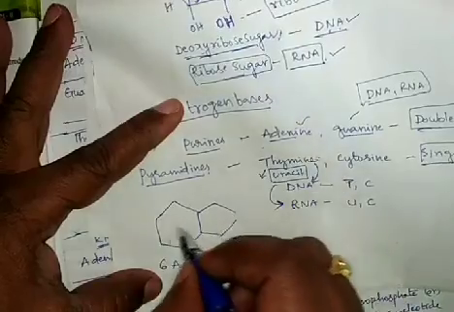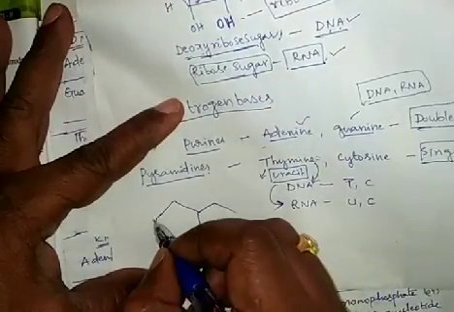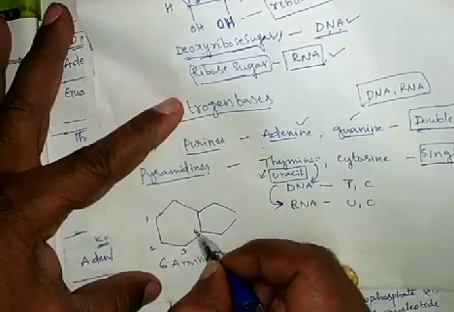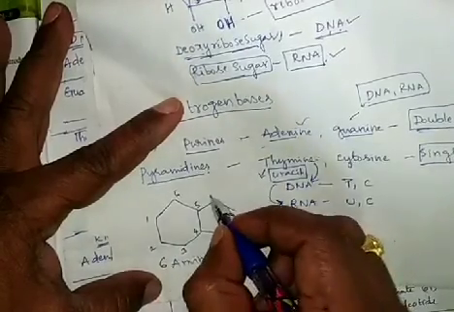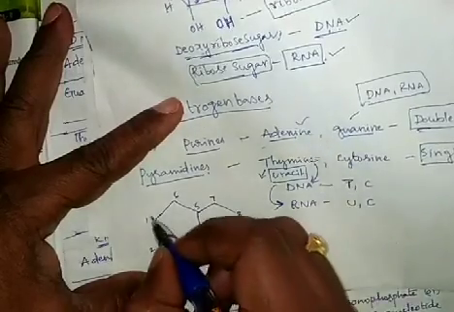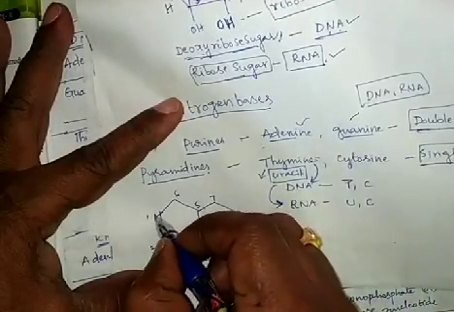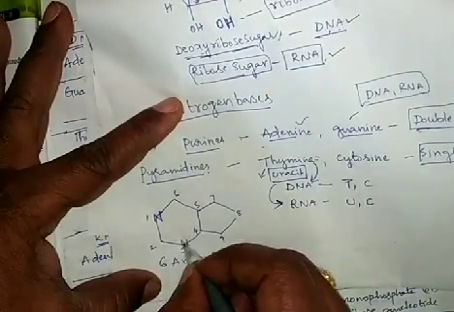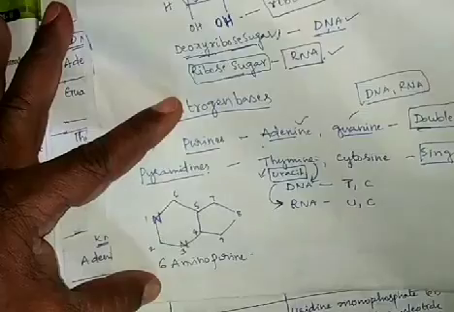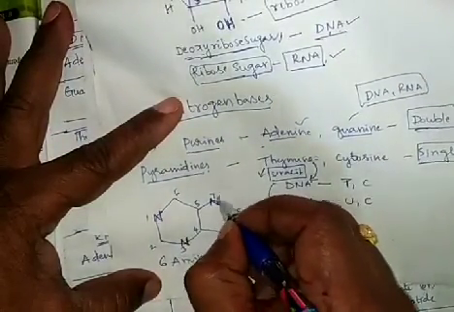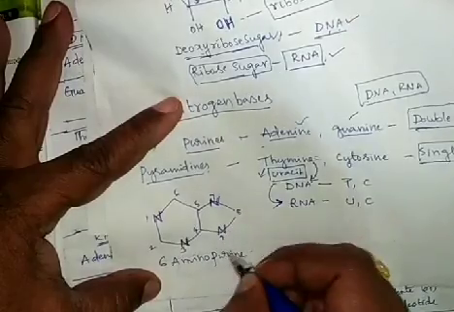First, this is the first place, second, third, fourth, fifth, sixth, seventh, eighth, ninth. First place nitrogen, third place nitrogen. 1, 3, 7, 9 places have a nitrogen.